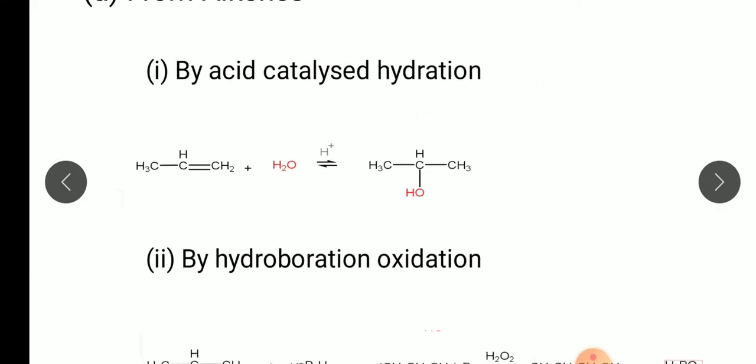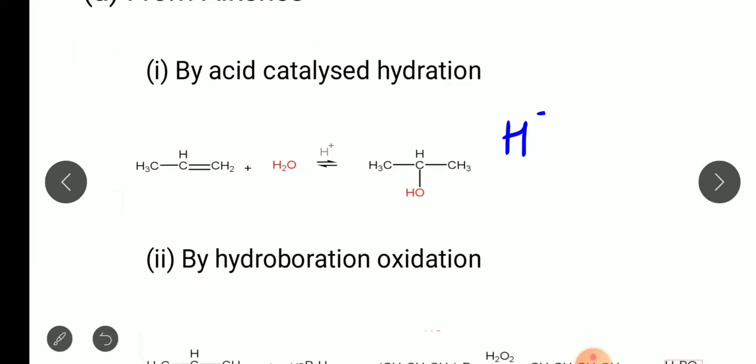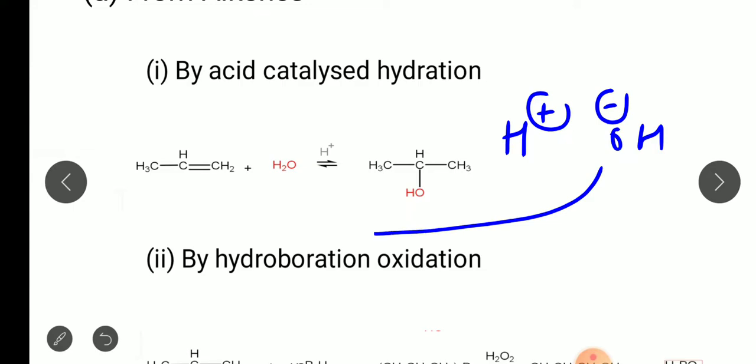Hydration is addition of water, and here water splits into H plus and OH minus. OH minus is the nucleophile here, so it will attack the carbon having less number of hydrogens. So it will attack the second carbon, that is this one, and this rule we know as Markovnikov's rule. The nucleophile attacks the carbon having less number of hydrogens, and H goes to the other carbon. So a secondary alcohol is produced by hydration of propene, we will get propan-2-ol.